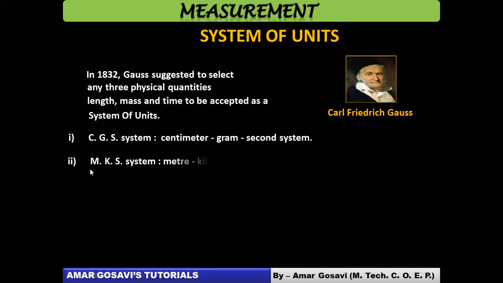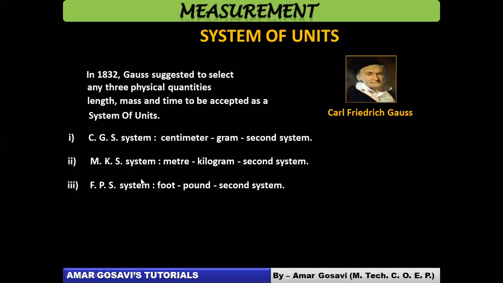Let's talk about the second type. Second type we call the MKS system. Now M stands for meter, K stands for kilogram, and S stands for second. Now when I say that, it means length would be measured in meter, whereas mass would be measured in kilogram and time would be measured in second. So this system is named the MKS system. Earlier, Americans followed the MKS system basically. Okay, MKS and CGS.